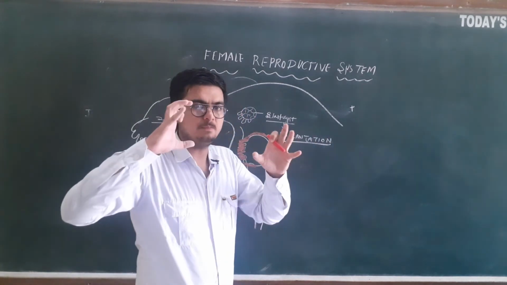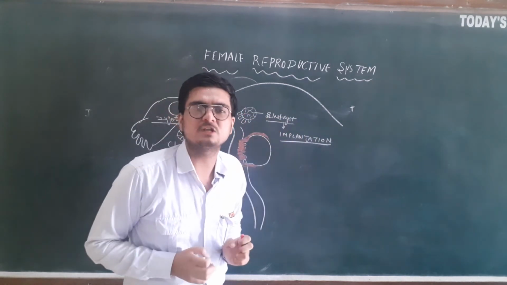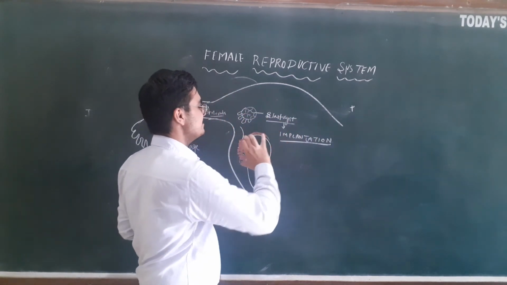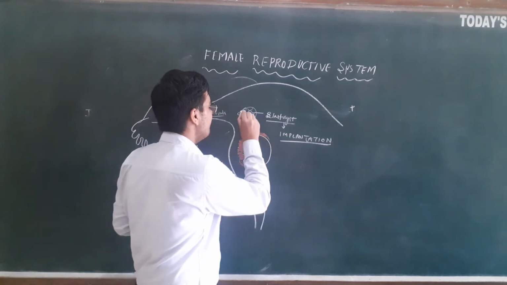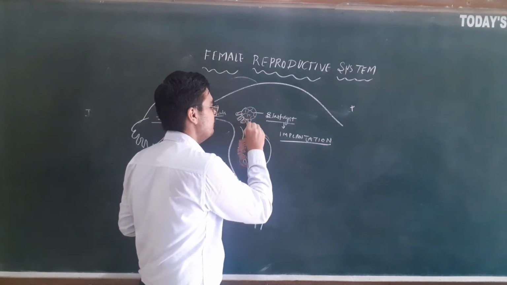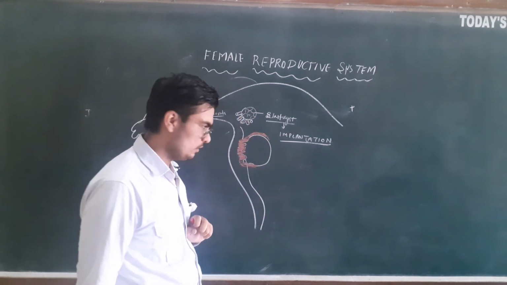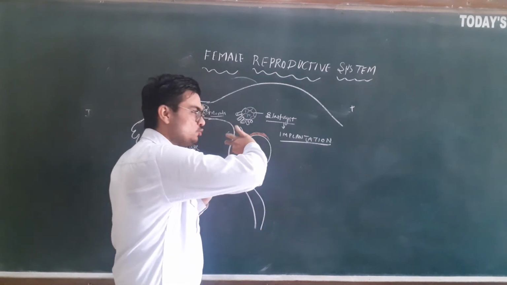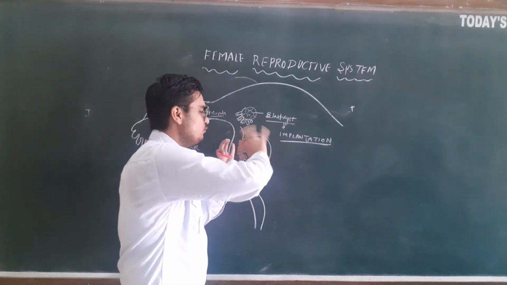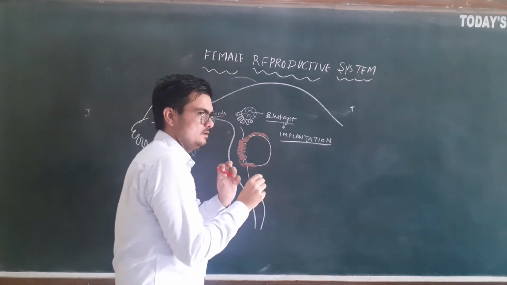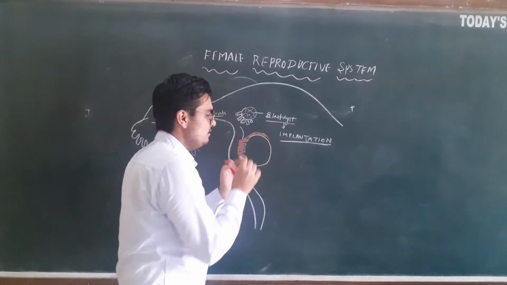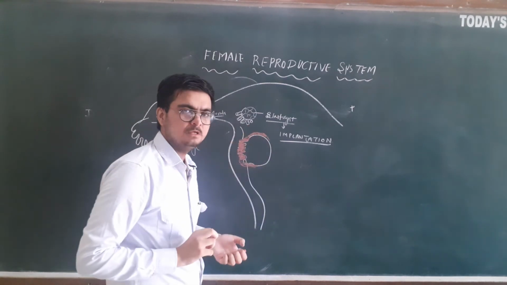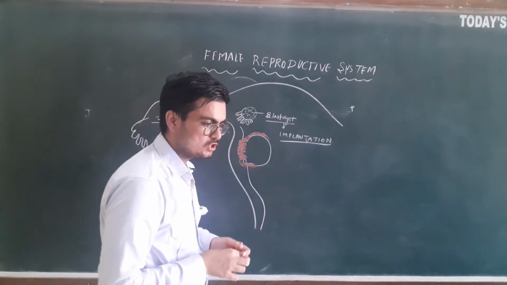Implantation means when the blastocyst gets embedded into the uterine tissue. It gets embedded into the uterine tissue with the help of these finger-like structures. And the female tissue will also grow around these. Some blood spaces will be there, and much uterine tissue will also be there. So this complete structure